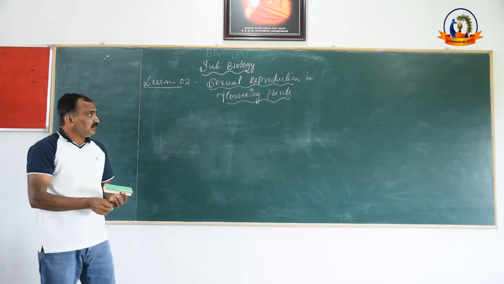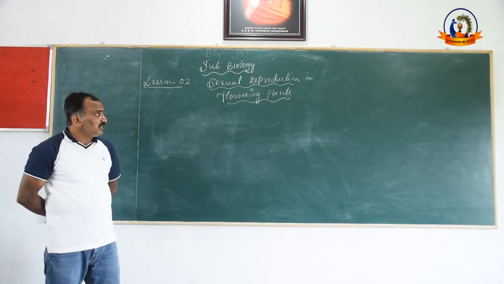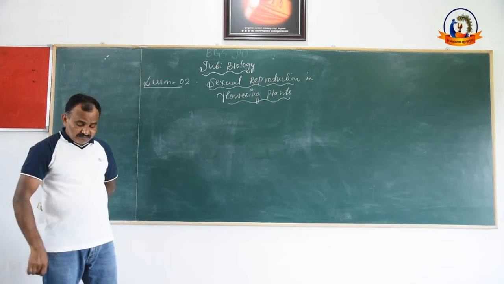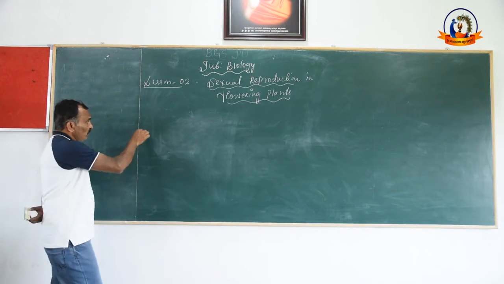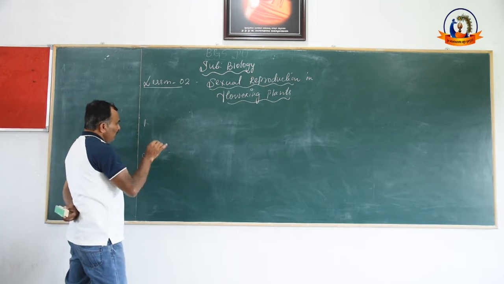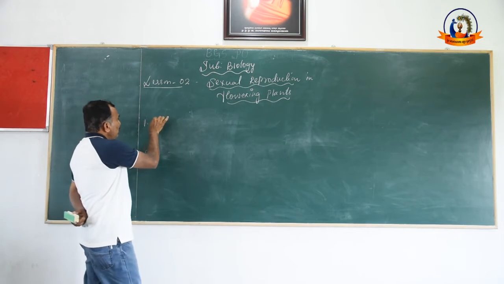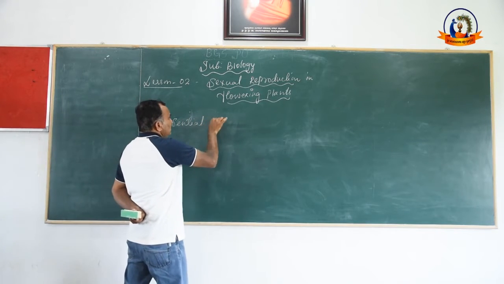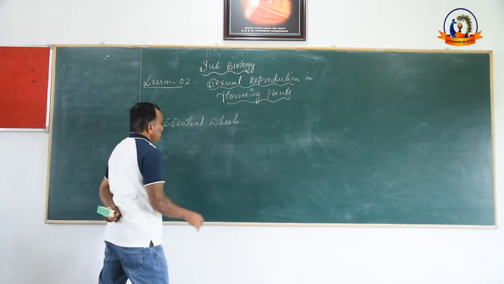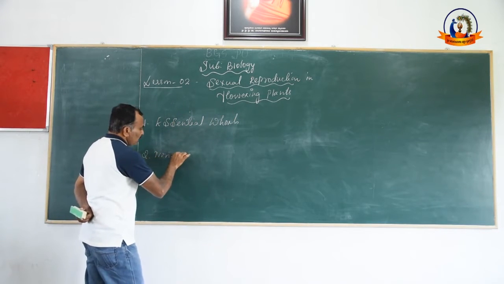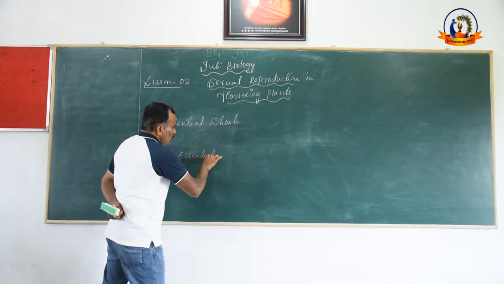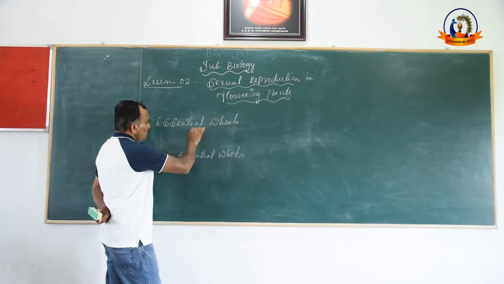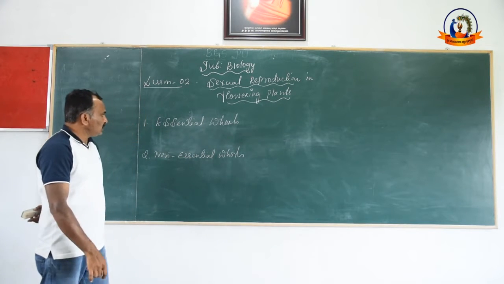In previous classes you learnt about the parts of flower. Once again I remind you the parts of flower. See in detail. Flower mainly consists of two important parts. First part is the essential whorls, and second part is the non-essential whorls.